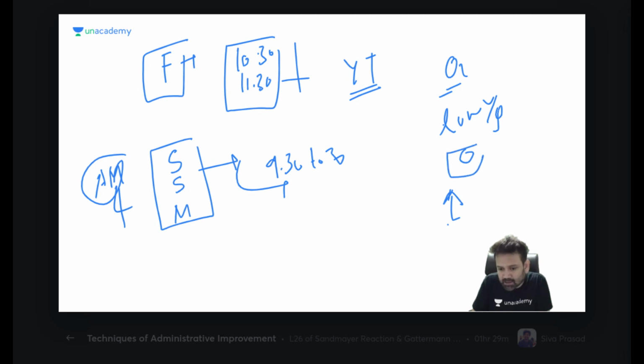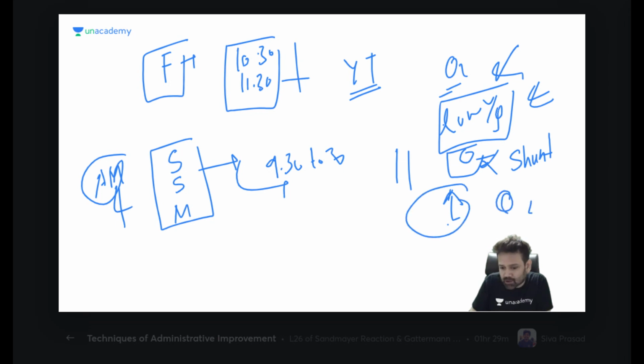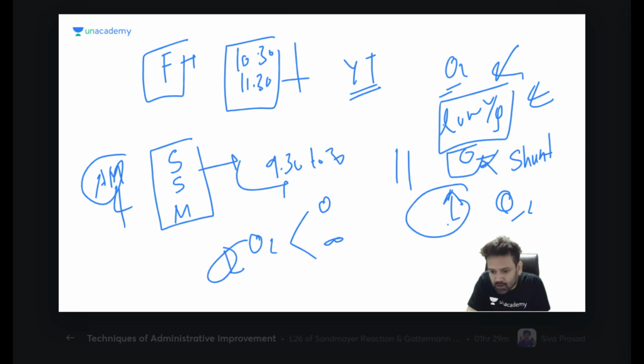See, if there is zero, it means complete obstruction is there. But if there is low V by Q, it might not be complete obstruction, so if you are giving oxygen, that will be helpful. In zero, it will be complete obstruction, like a shunt, so it will not be helpful. In increased V by Q, it already has a lot of oxygen, so no use. Are you getting me, Akshay? So that is why oxygen supplement is of no use in zero or infinite. But of course, if it is low, it can be given because there is no airway obstruction.